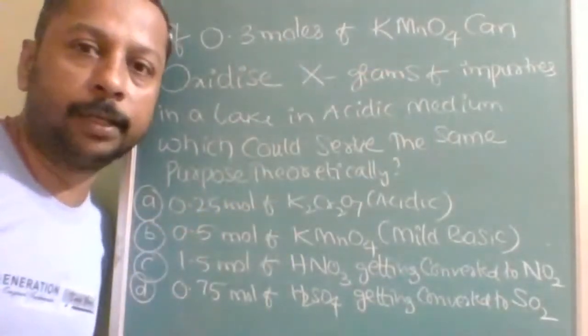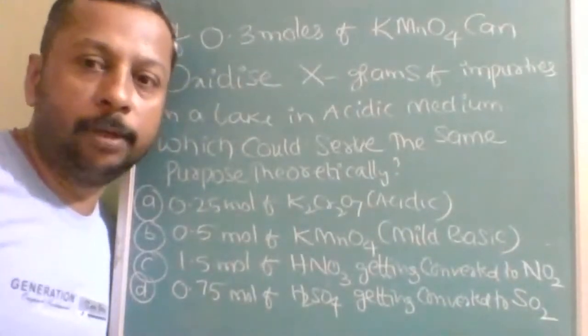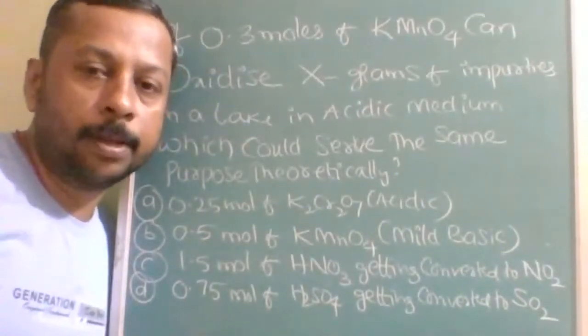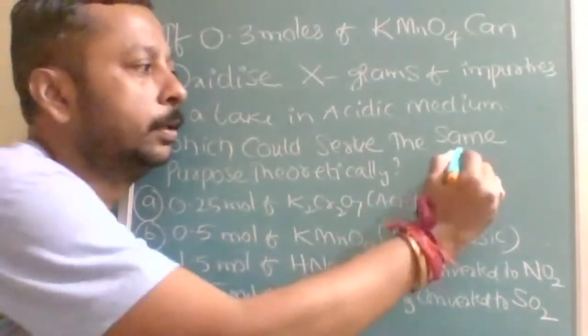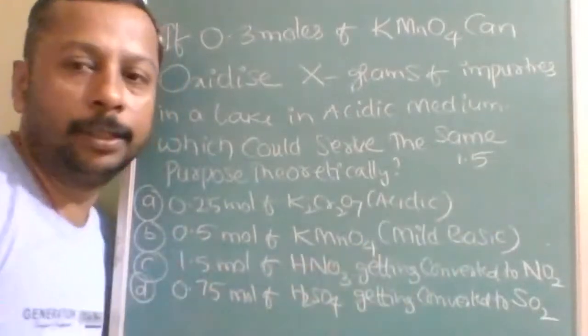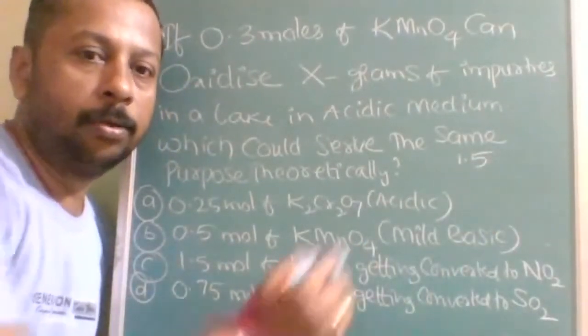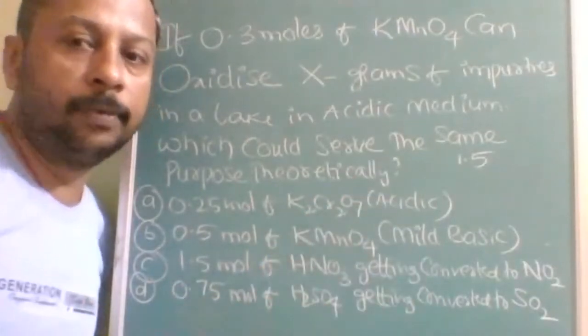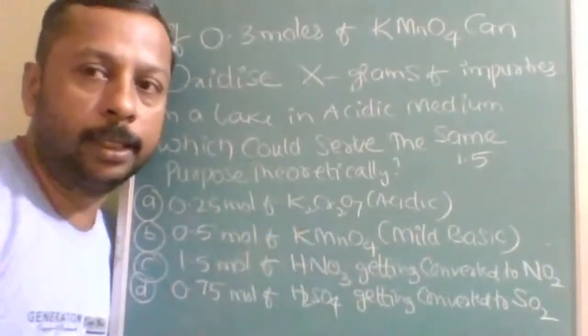What is the equivalent factor of KMnO4 in acidic medium? Very good. 5 into 0.3. How much will you get? 1.5, I think. 5 into 0.3, 1.5 or not. Now cross check where you are getting 1.5. So 0.25 into K2Cr2O7.